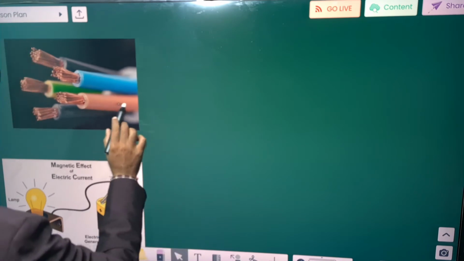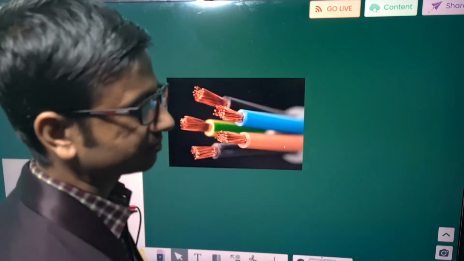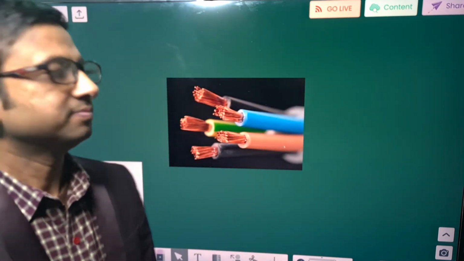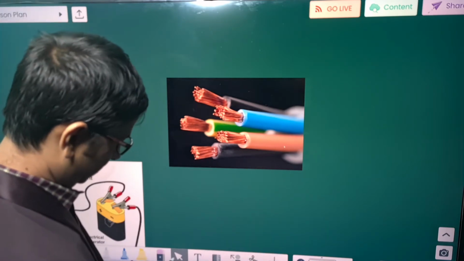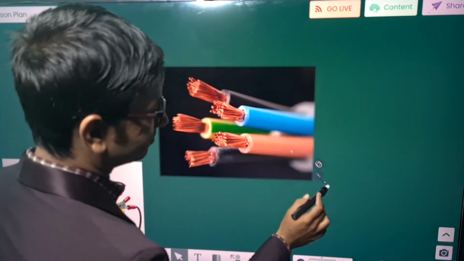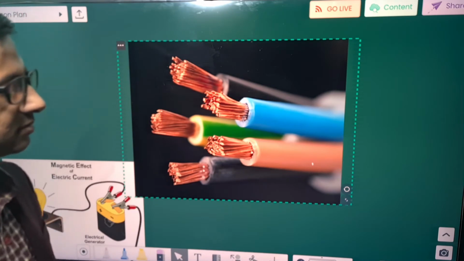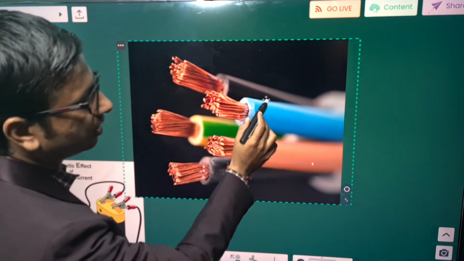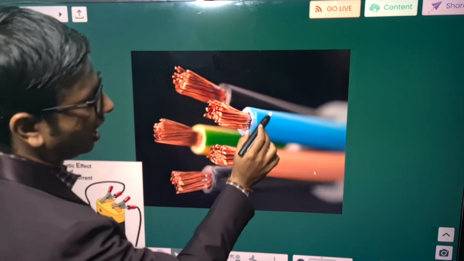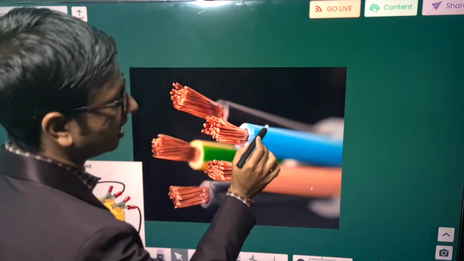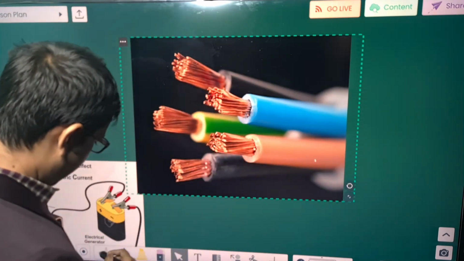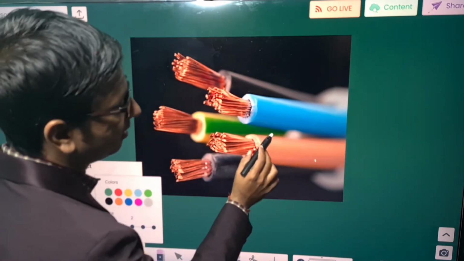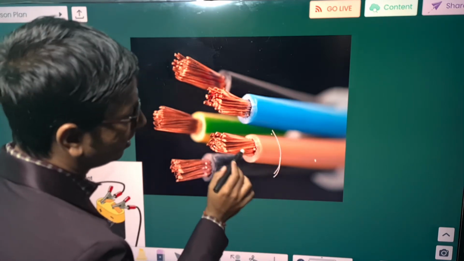Let us see. This is wire. Now, if we are able to see it, what do we see? This is the outer covering of wire, and this wire is made up of a bundle of wires.